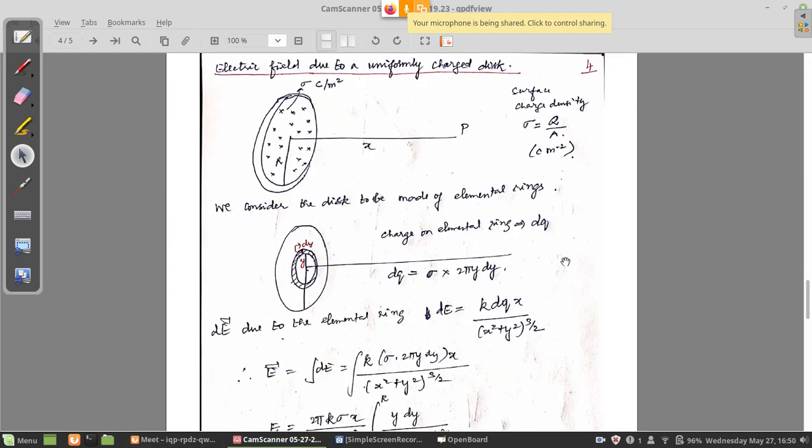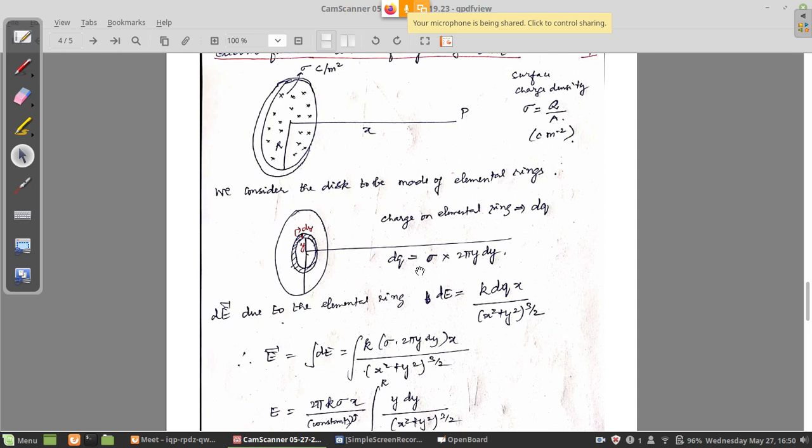So I want it at a point like this, away from the disk. I am considering a ring of radius small y and a ring of thickness dy. The ring is a definite strip, like a strip of wire made into a circular form. So it has a thickness dy, that is, on the surface it has an extension of dy.